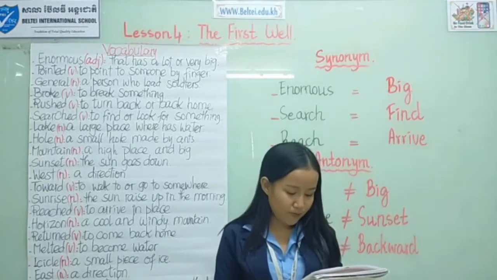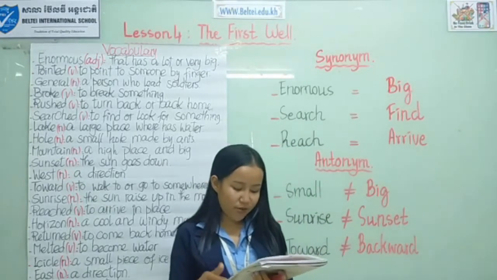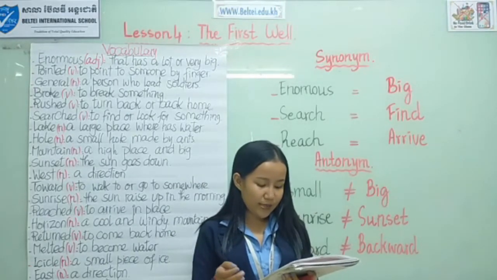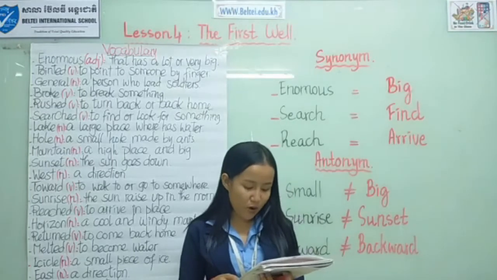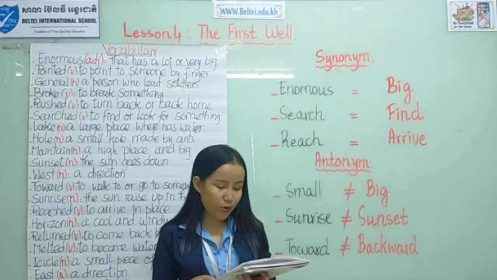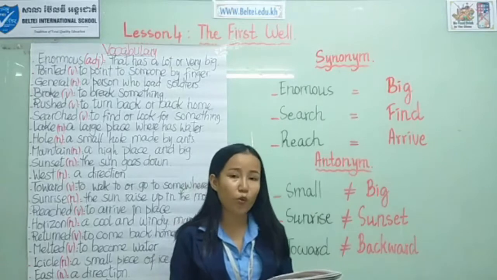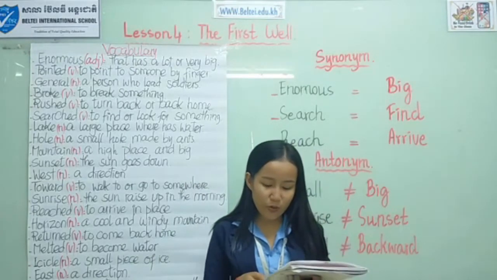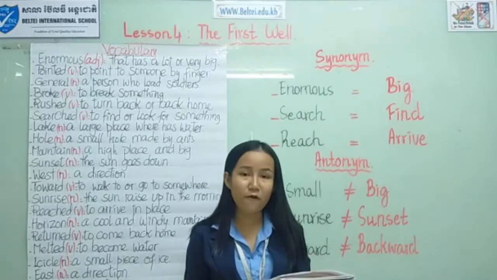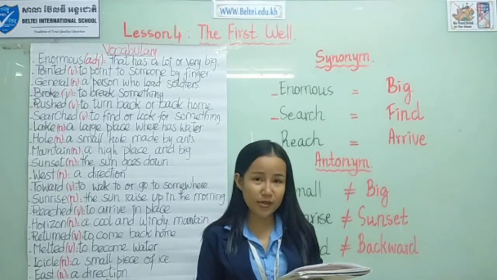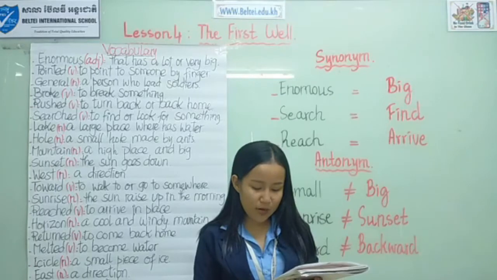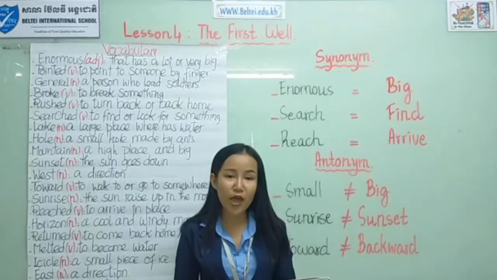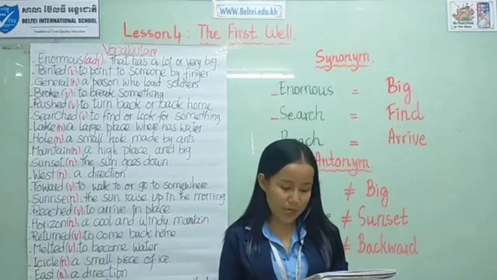Number 7. Three of the blank return. So the answer is three of the generals return. So number 7 you have to complete with the word generals. Okay, 8. Finally reach a cold blank village. So the answer is finally reach a cold mountain village. So number 8 you have to complete with the word mountain.